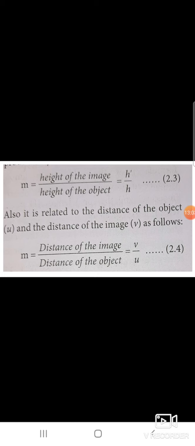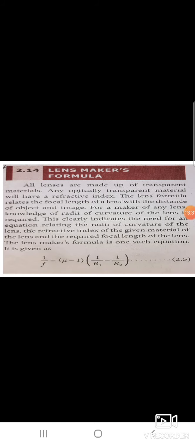So magnification is equal to the height of the image by the height of the object, h dash by h. That is the magnification of a lens. It also equals the distance of the image by the distance of the object, v by u.